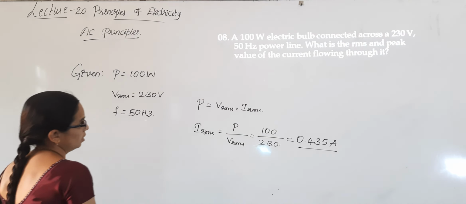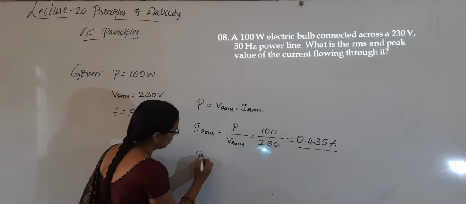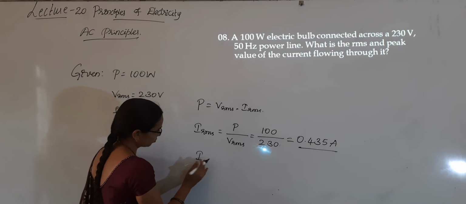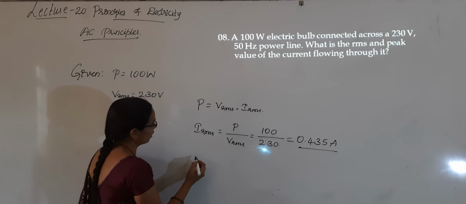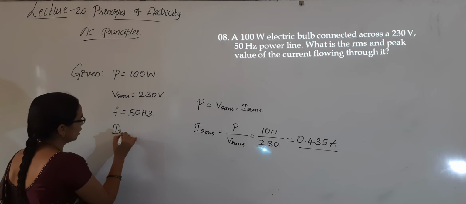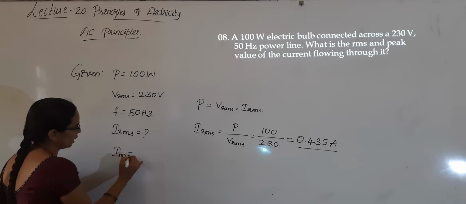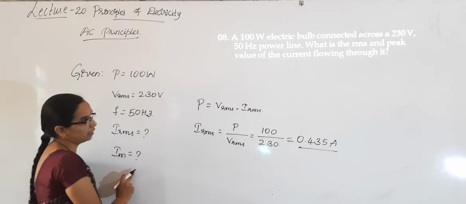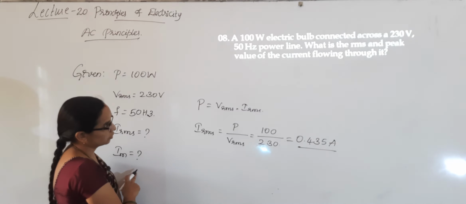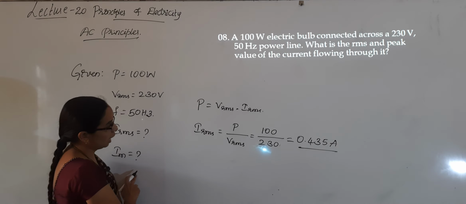Next is the RMS and peak value of the current. Im they have asked. Irms we wanted to find out, we found it, and Im we want to calculate. For Im we need the value of Irms, which we have.